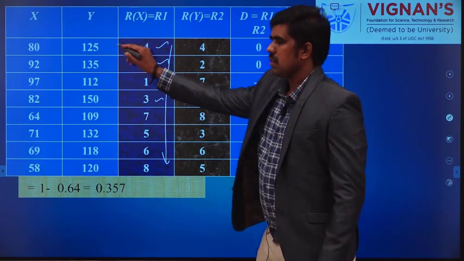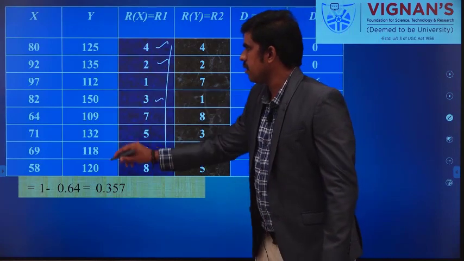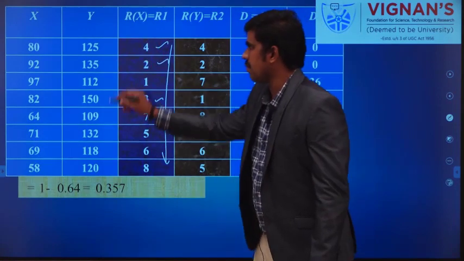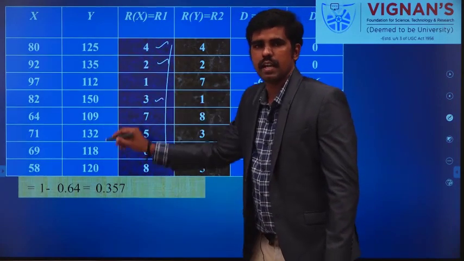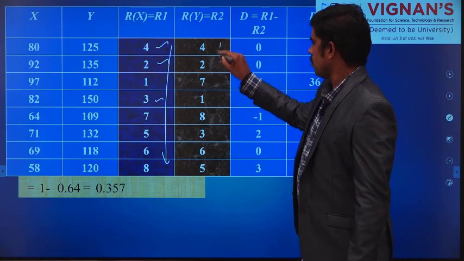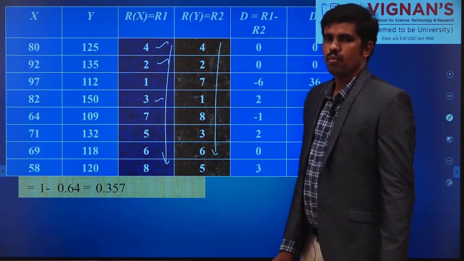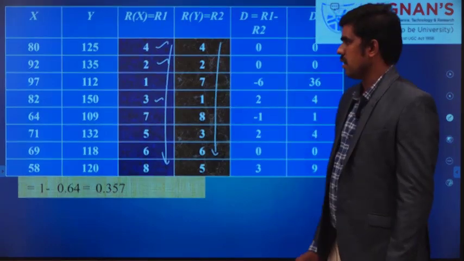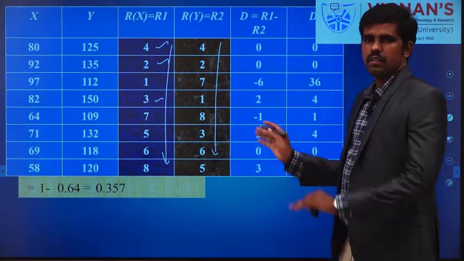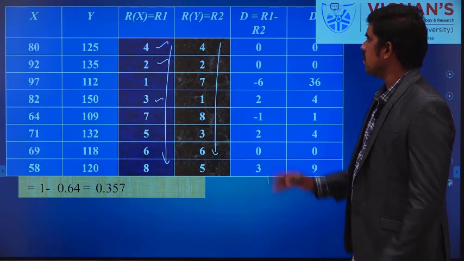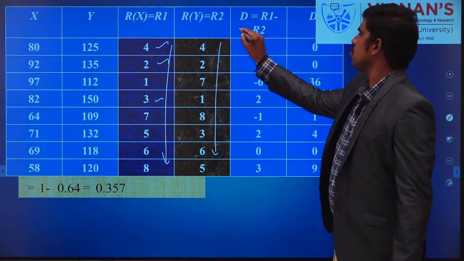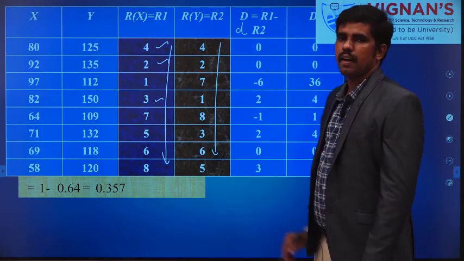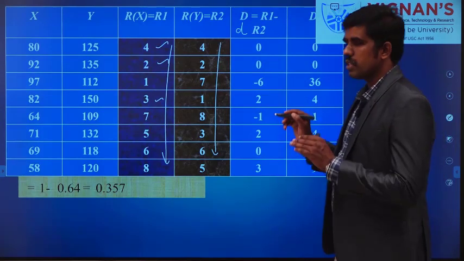Similarly, already I have assigned the rank for y also. So you write all the values 4, 2, 7. So totally we are having 8 values. N is equal to 8. Like the previous problem, we can find d. Normally I am using small d also, so you use the same notation.